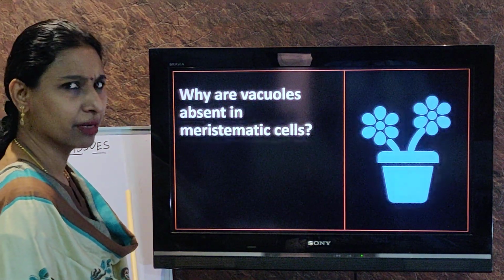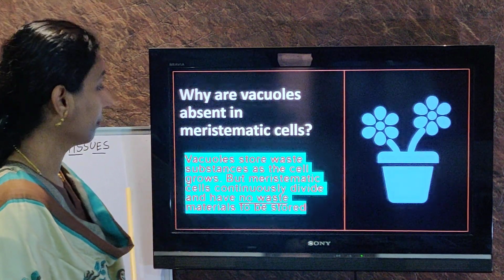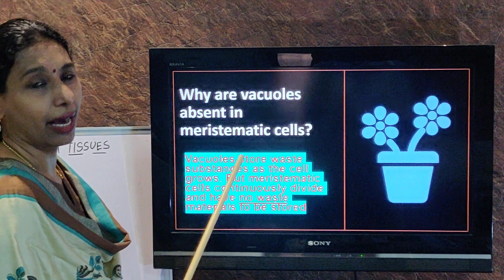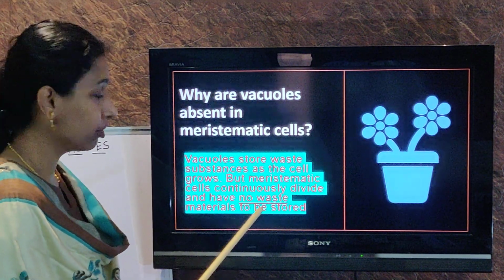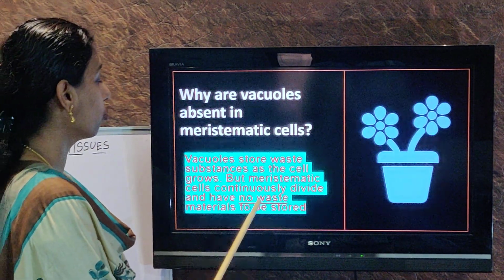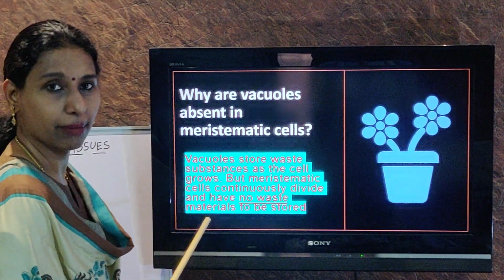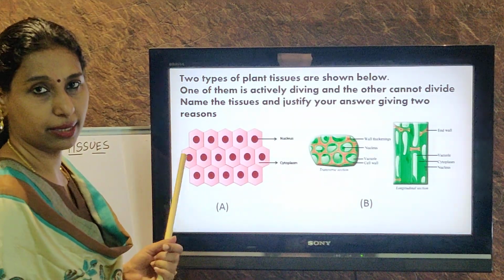Why are vacuoles absent in meristematic cells? What was it? Meristematic cells, they do not grow old. They are just continuously dividing, and there is no time for them to grow old. Vacuoles are not formed. Actually, vacuoles are formed only for storing waste. In meristematic cells, there is no waste to be stored. Before that, they divide. So there are no vacuoles in meristematic cells. This is an interesting question, can be asked in the exam.